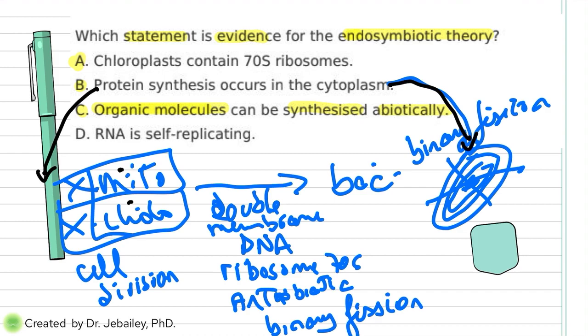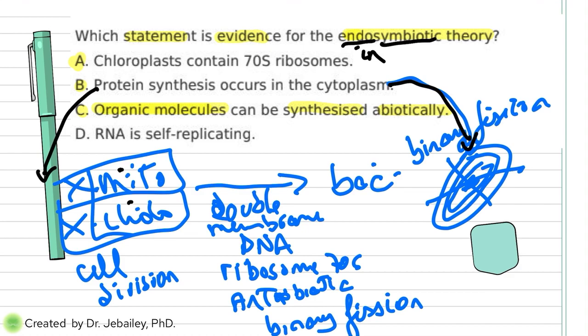This has nothing to do with building this endosymbiotic theory, which, if you look at the word, endo means going in, and symbiotic means a relationship. So a relationship basically says that the mitochondria and chloroplast said to the cell, hey dude, let's join our forces in order to handle these harsh conditions of the earth around us. So both mitochondria and chloroplast got into the cell and became eukaryotic just to survive the surroundings.